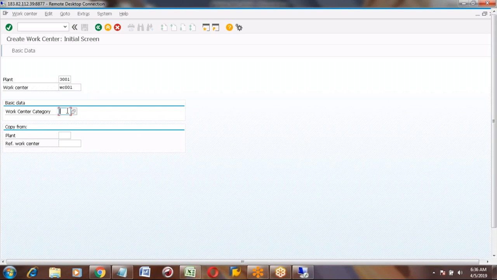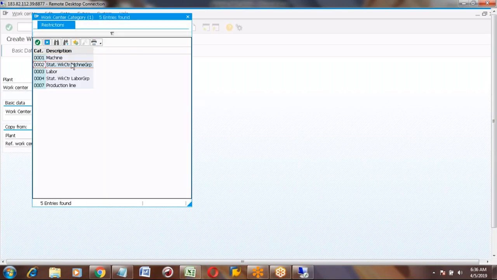Work center category says what purpose we are using this work center for. SAP has defined some standard categories, like this work center is a machine, or it is labor, or it is a group of machines.